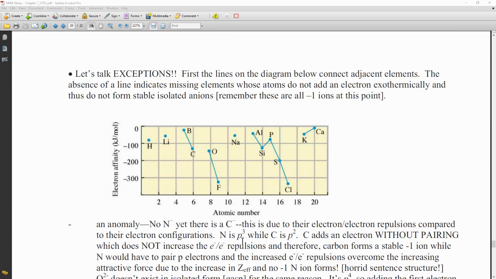Now, again, there are some exceptions here, and you can see a few things. The lines on the diagram below connect adjacent elements. The absence of a line indicates missing elements whose atoms do not add an electron exothermically and thus do not form stable isolated anions. Meaning there are things that don't tend to want to form these negative ions. And you can see we're talking here in the area that's typically our positive ions. They just don't have a strong force of attraction.